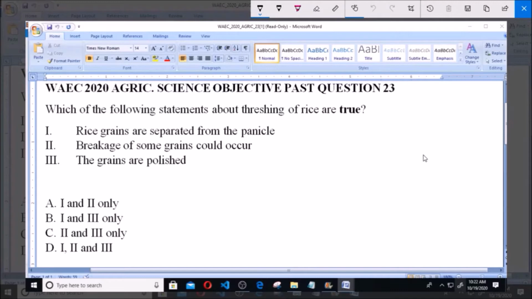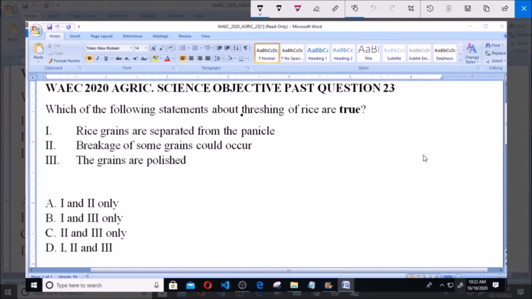Which of the following statements about threshing of rice are true? You have three statements. 1. Rice grains are separated from the panicle. 2. Breakage of some grains could occur. 3. The grains are polished. So option A, 1 and 2 only. B, 1 and 3 only. C, 3 and 2 only. D, 1, 2 and 3.